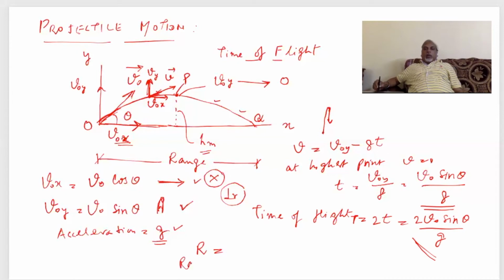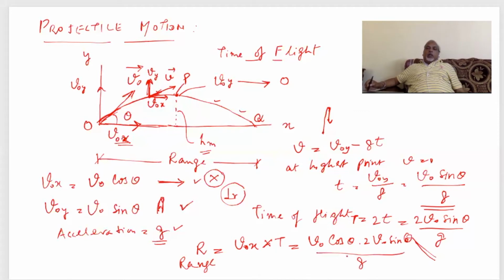And here we can find out range also. This is what? This is range. V0x is not changing. That means V0x into time of flight will give you the range, or we can write it as V0 cos theta into 2 V0 sin theta upon G. So this is your range basically.